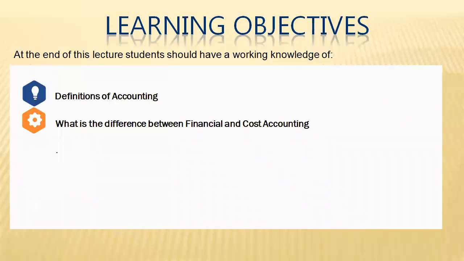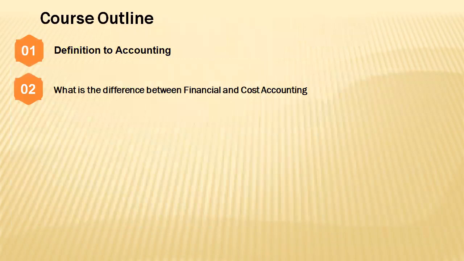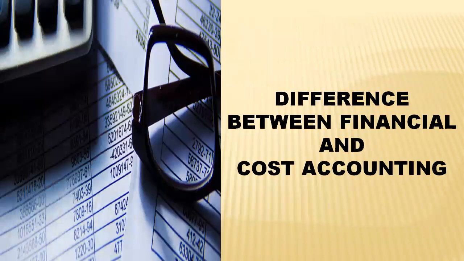For our learning objective, at the end of this lecture, students should be able to have a working knowledge of the definition of accounting, that's both cost accounting and financial accounting. And also, they should be able to tell the difference between cost accounting and financial accounting. So for our course outline, what we have to do today is not much. We're going to look at the definition of accounting and also look at the differences between financial accounting and cost accounting.